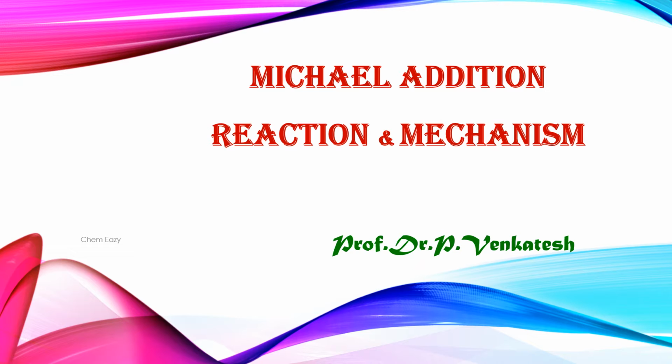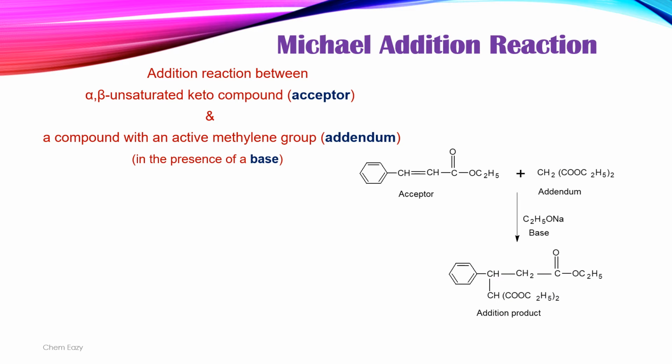In this video, let us learn the Michael addition reaction and the mechanism of the Michael addition reaction. This is an addition reaction between an alpha-beta unsaturated keto compound and a compound with an active methylene group in the presence of a base. Here, the alpha-beta unsaturated keto compound is called an acceptor and the compound containing an active methylene group is called an addendum. Both undergo an addition reaction in the presence of a base and give an addition product.